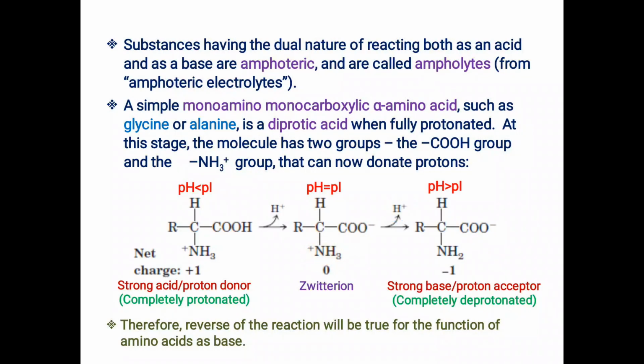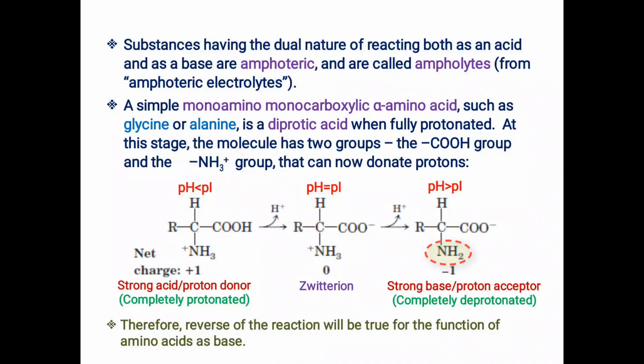You can see the rightmost structure is the result of the deprotonation of the charged amino group. After giving its proton to the solution to adjust the pH, NH3 plus is transforming into the uncharged amino group, NH2 only.